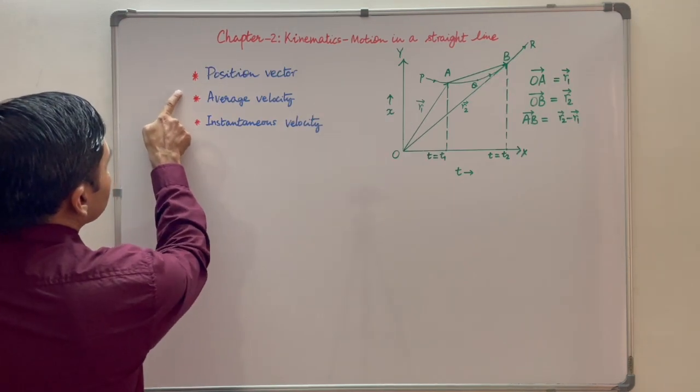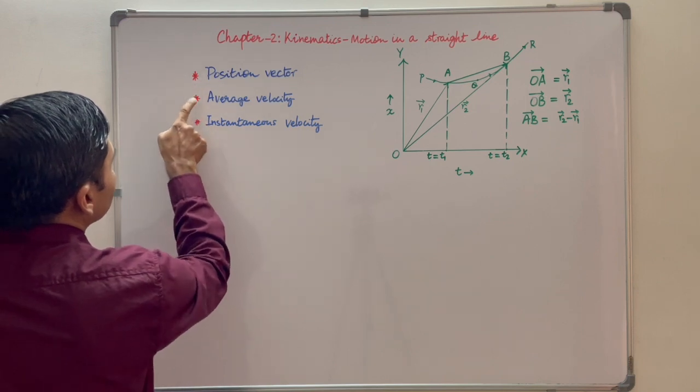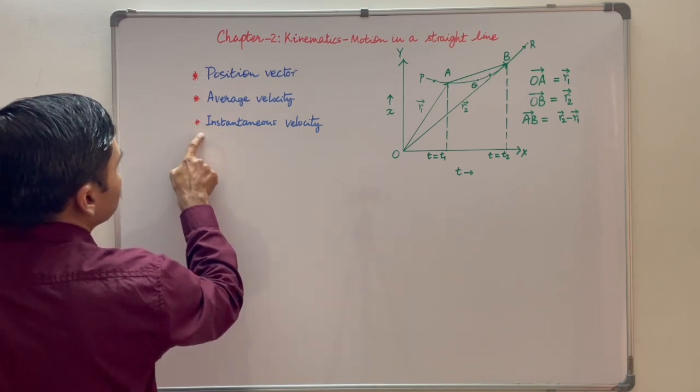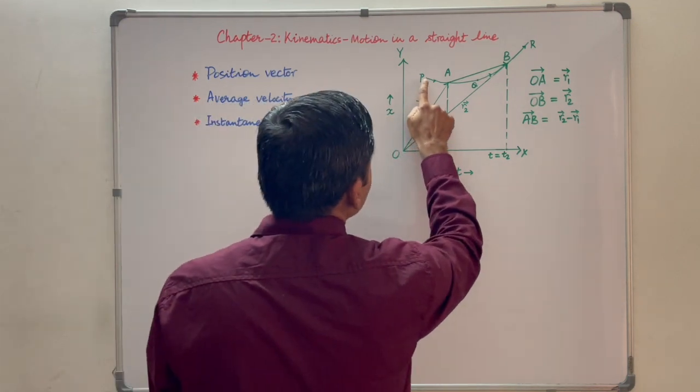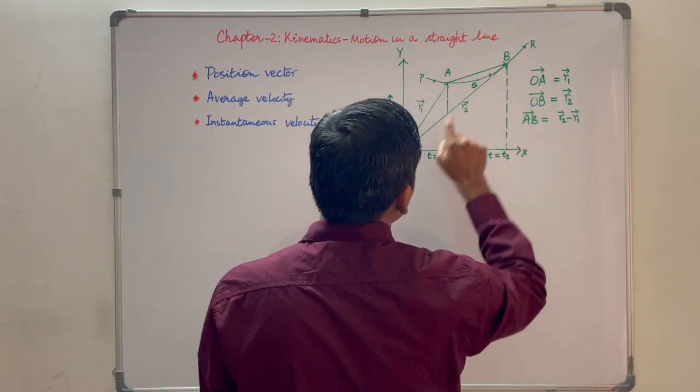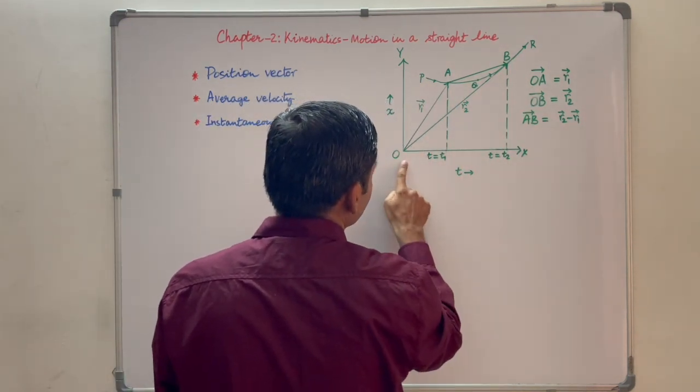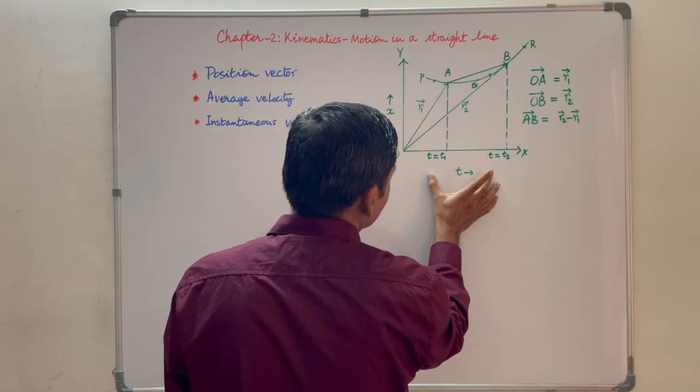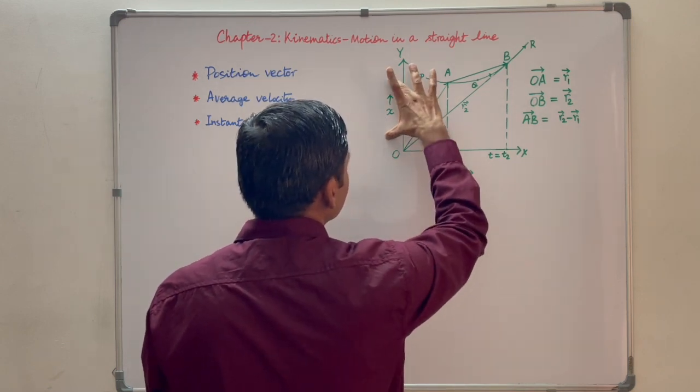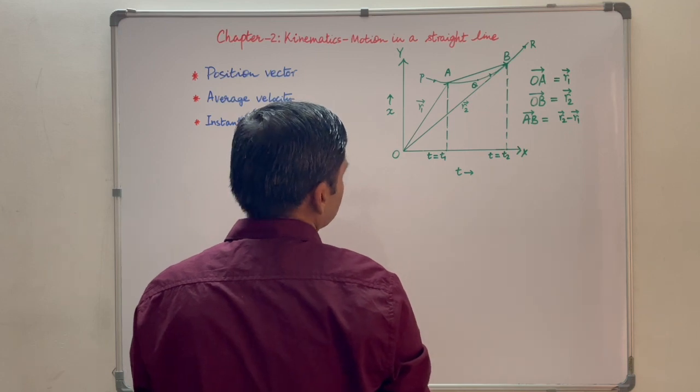Now let us understand these terms: position vector, average velocity and instantaneous velocity. Consider a particle moving along this curve PQR. This is the reference frame. Time taken is shown on the x-axis and position of the particle is shown on the y-axis.